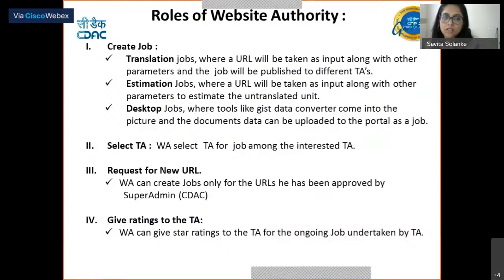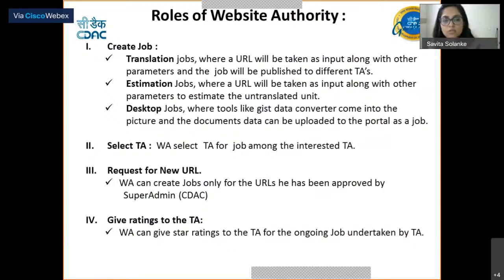Request for new URL. This feature is provided so that the website authority can only create jobs for particular URLs or websites of which he is actually the owner. This has to be approved by CDAC, and only then can he go and create a job for that particular URL.